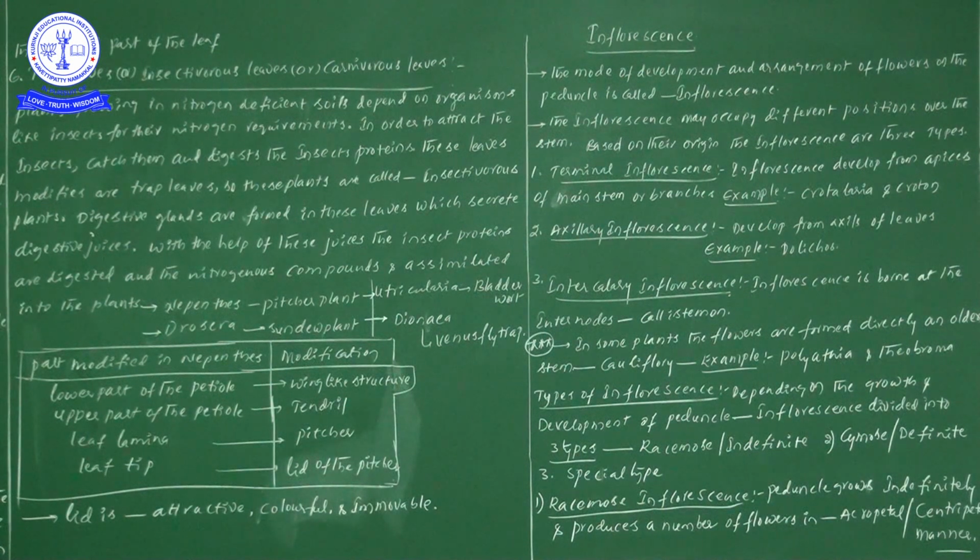Now in Nepenthes, means in pitcher plant, there are some modifications to be discussed. Now let us have a look at these modifications.